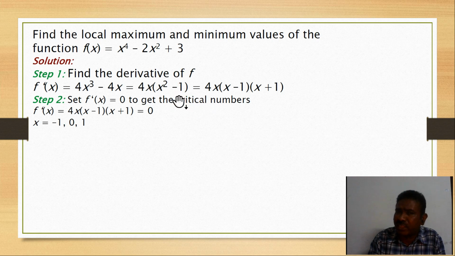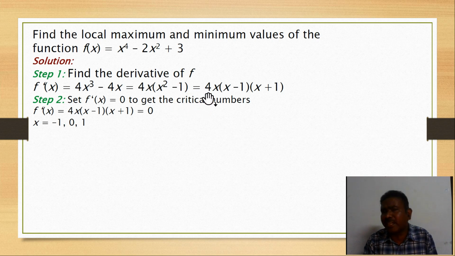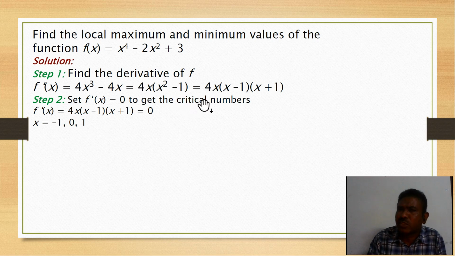But other than f dash x equal to 0, f dash x not equal to 0 also takes place. Why? Because before we discussed the corner point, where the function is not differentiable. So if f dash x equals 0 or f dash x does not exist, in both cases we can consider it a critical point. Also we explained about the turning point.